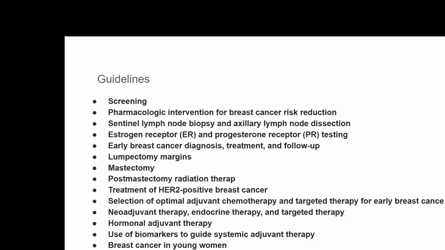Neoadjuvant therapy, endocrine therapy and targeted therapy, hormonal adjuvant therapy, use of biomarkers to guide systemic adjuvant therapy, breast cancer in younger women, follow-up care of breast cancer survivors. These are certain areas where the guidelines are released every time. Now to go into every guideline in this class discussion would be impossible.